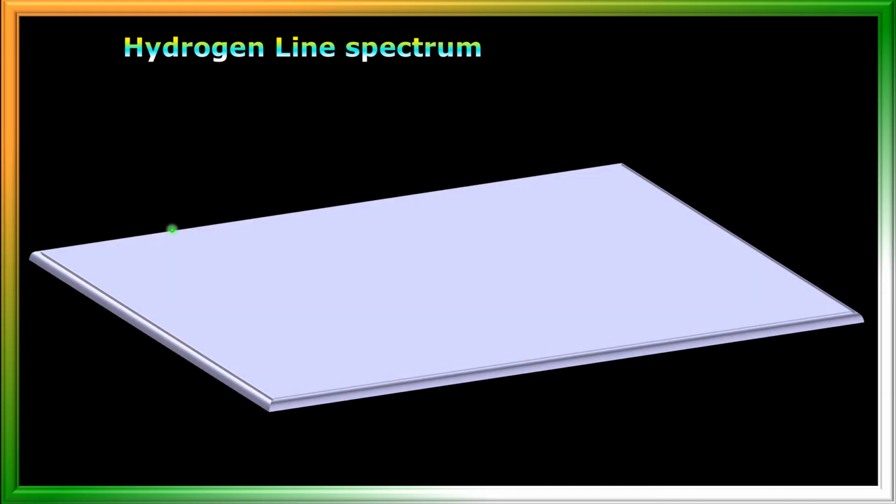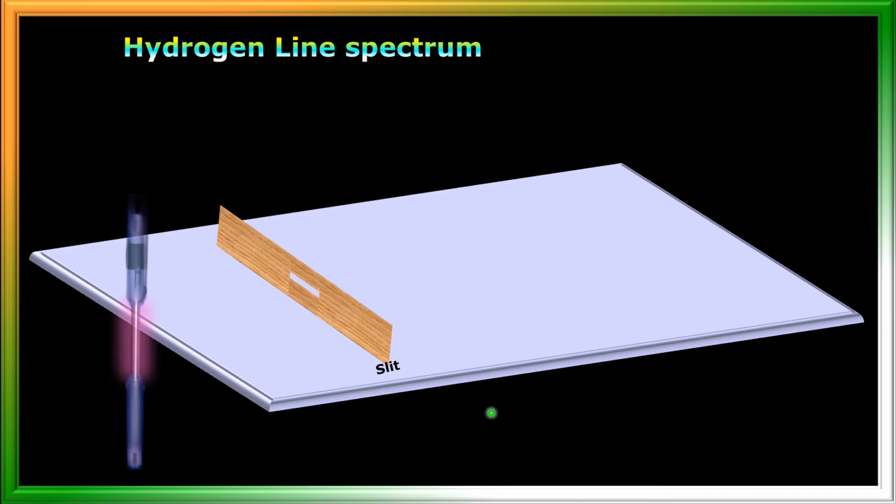Here I am going to show you the formation of hydrogen line spectrum. For this I am taking a plane surface or the surface of a table on which I am going to place a wooden slit. This is the wooden slit, and this slit makes the light passing through it as a fine beam of light.